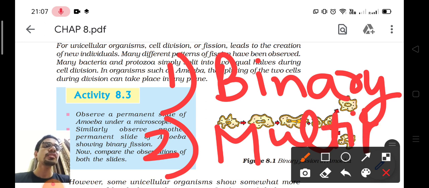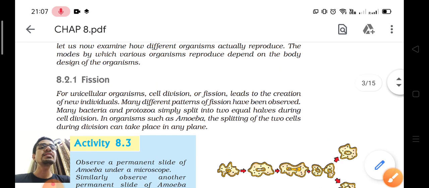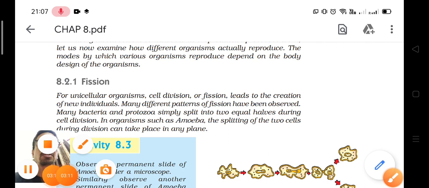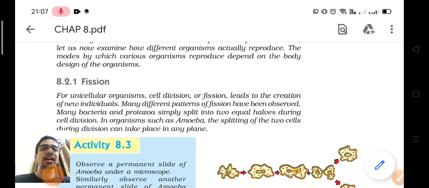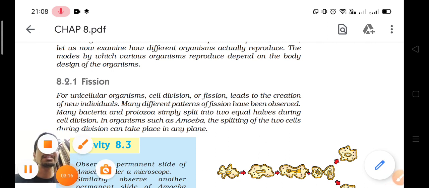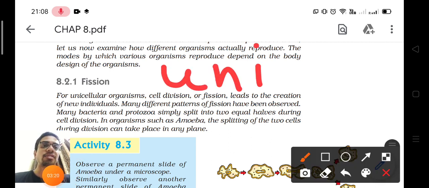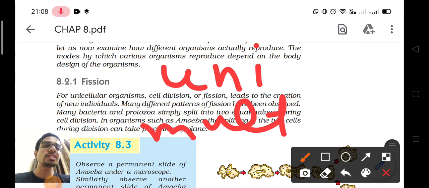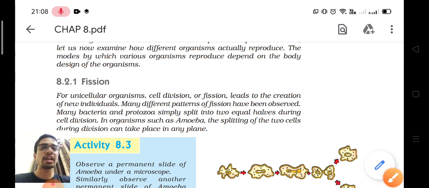Okay, so in which organisms fission takes place? See, you have studied in ninth class types of organisms, unicellular organisms and multicellular organisms, right? You have also studied prokaryotes and eukaryotes.